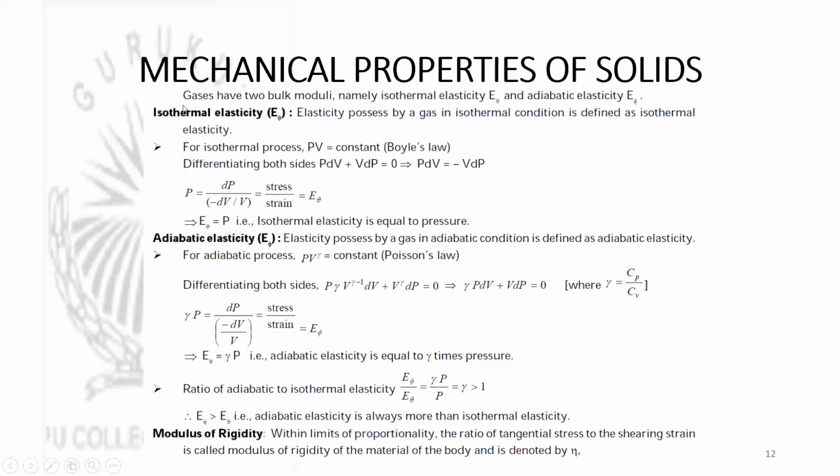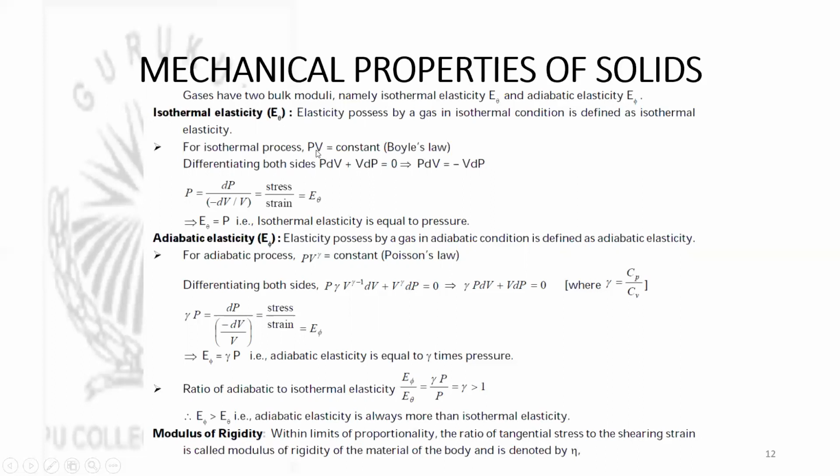Then gases will have two bulk moduli, namely isothermal elasticity and adiabatic elasticity, or else isothermal bulk modulus and adiabatic bulk modulus. They are here taken as E theta and E phi. Isothermal elasticity, E theta first. Elasticity possessed by a gas in isothermal condition is defined as isothermal elasticity.